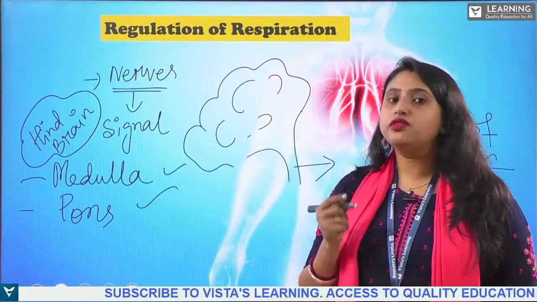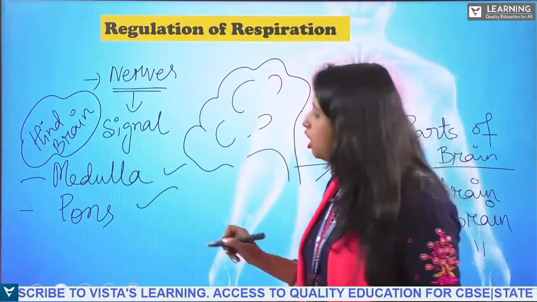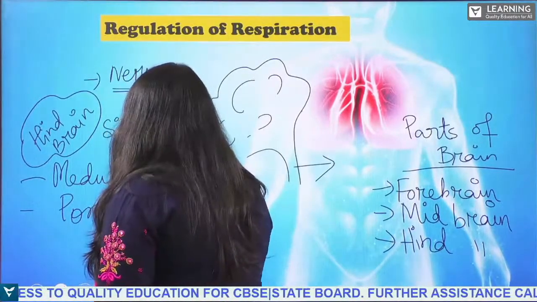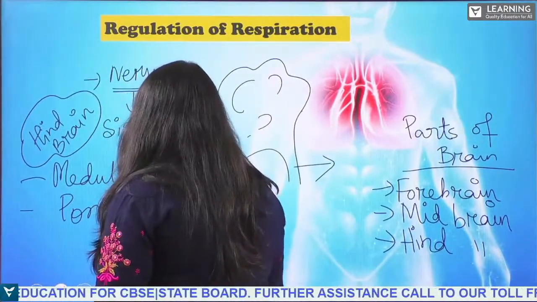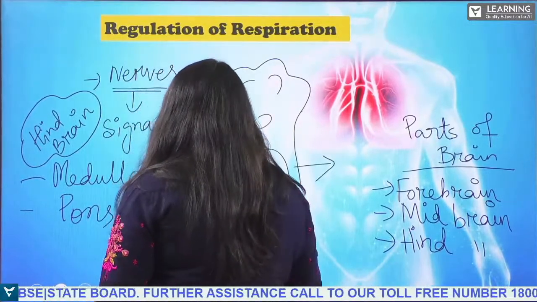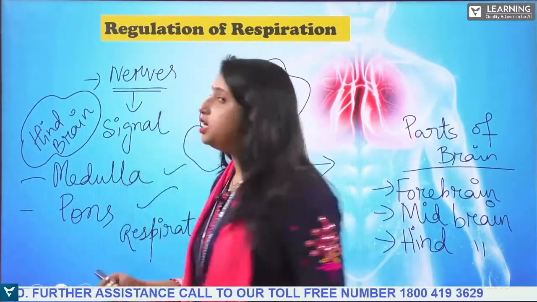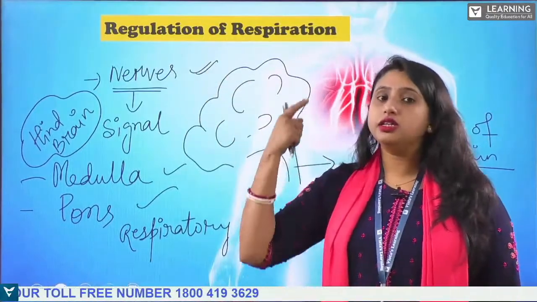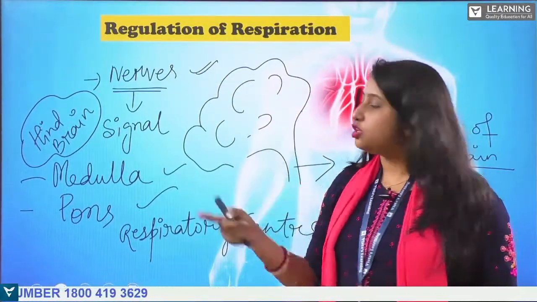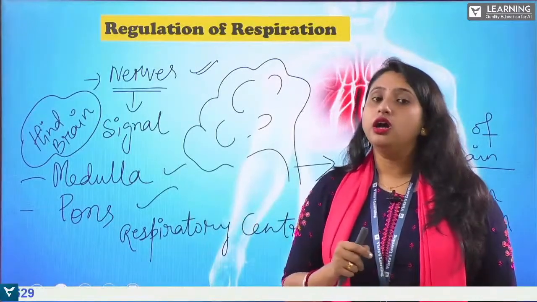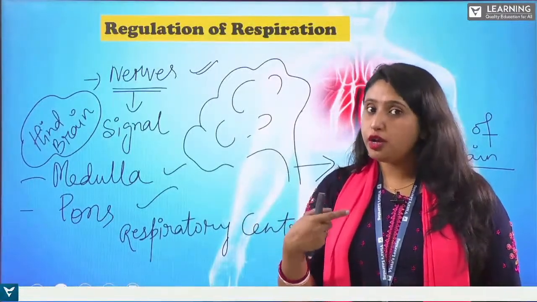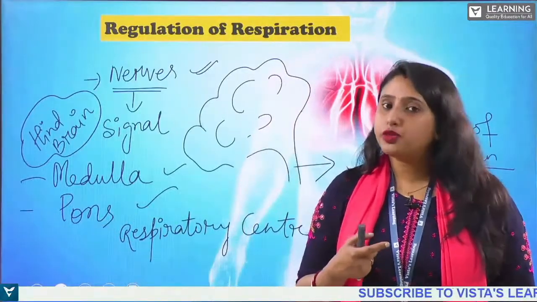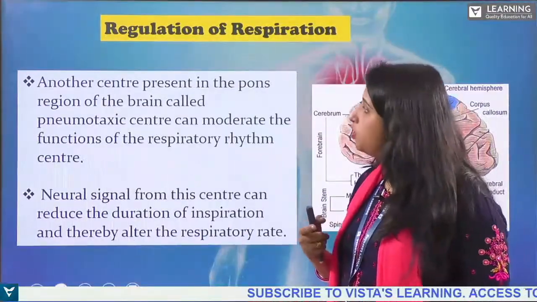They are also known as the respiratory center of the brain. The nerves send signals to the medulla and the pons of our brain, because of which we are able to inspire. So the pons and medulla are responsible for the process of inspiration in our body.